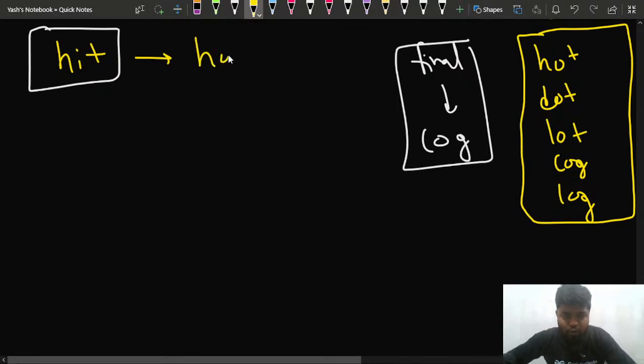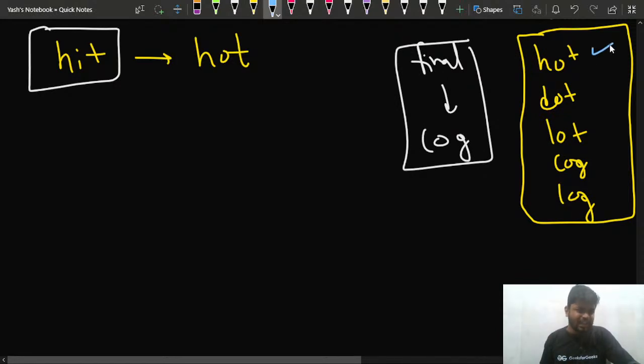So if you convert hit into hot, this will take one step. And why is it taking one step? Because you are changing one particular character only, one letter in each step, right? You can see that you converted hit to hot. Instead of this I, I changed it to O. So one letter only I changed, which means I have used this hot for the conversion part, right?